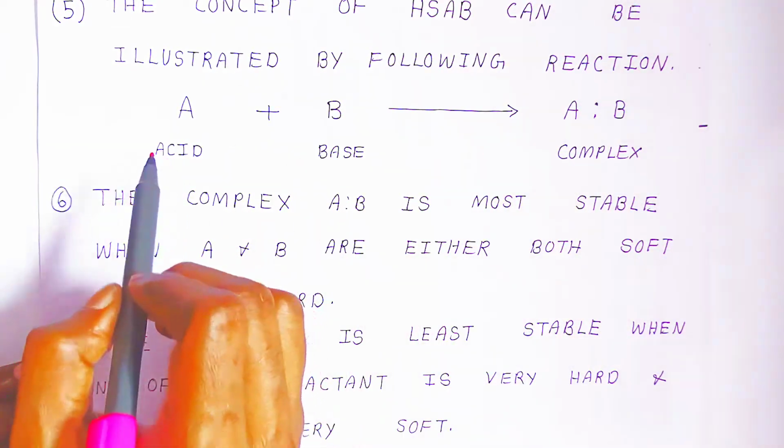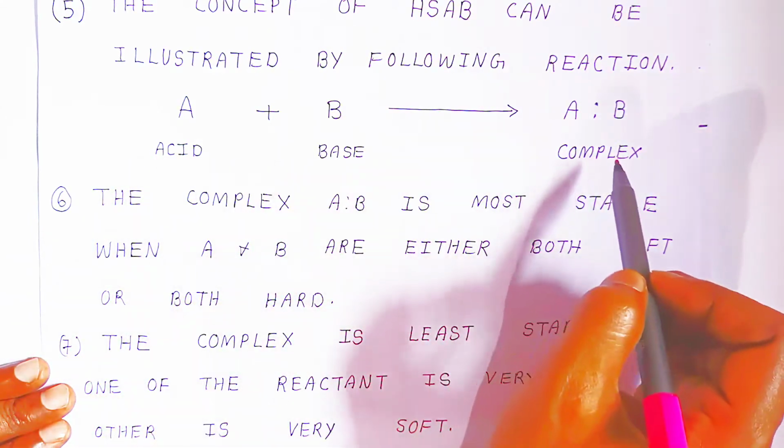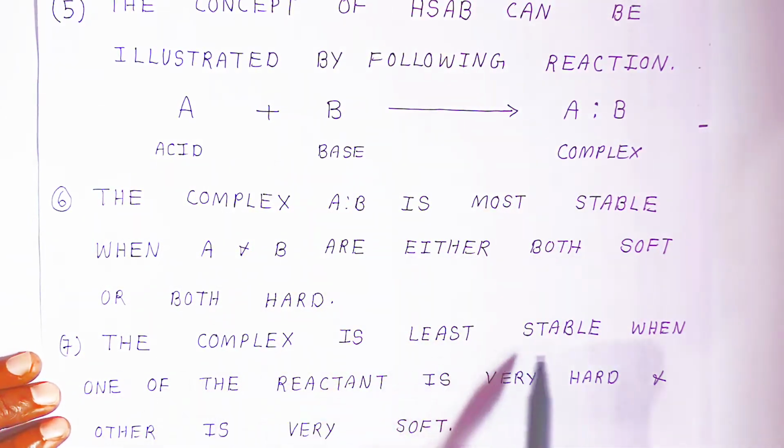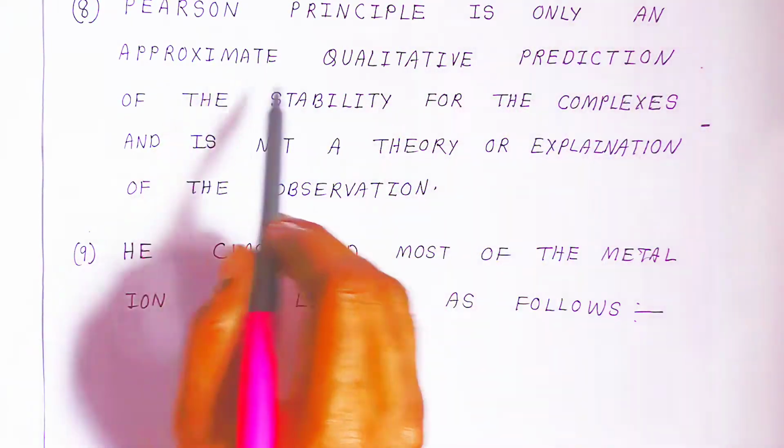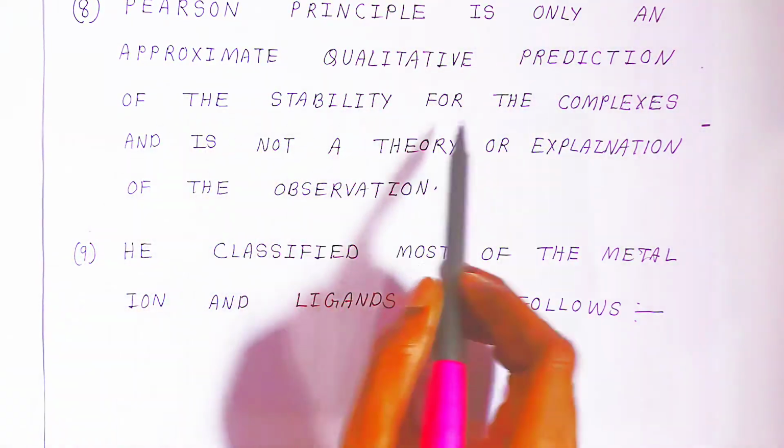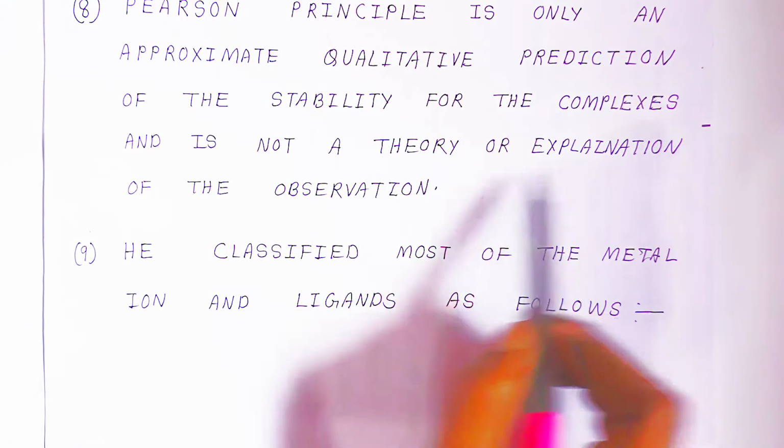Whether it is a soft acid and a soft base, then the complex is also more stable. The complex is least stable when one of the reactants is very hard and the other is very soft. Then the complex will be unstable. Understanding, students? The Pearson principle is only an approximate qualitative prediction of the stability of complexes. It is not a theory explaining observation.